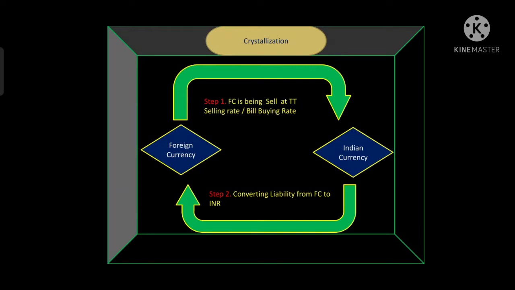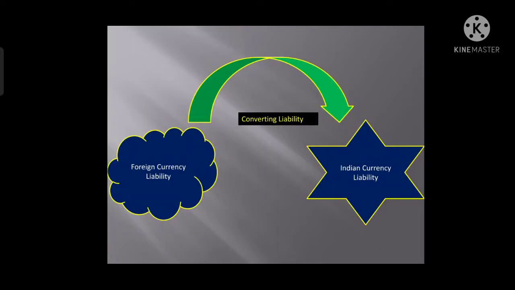Whichever rate is higher, the bank will sell that foreign currency at that rate and convert the foreign currency liability into Indian currency liability. That conversion is called crystallization. In simple words, when the foreign currency liability is converted into Indian currency liability, it is called crystallization.